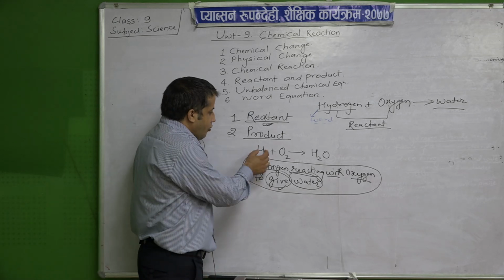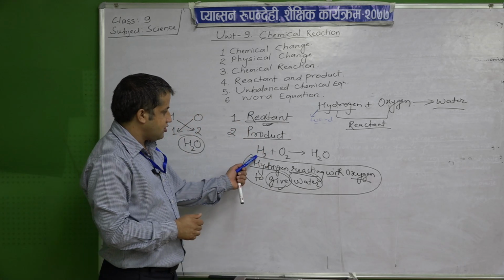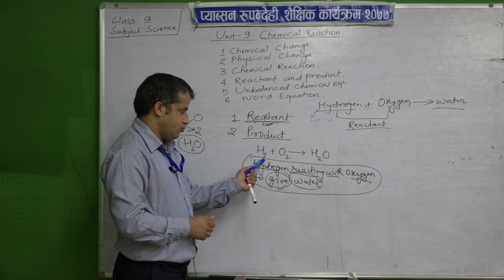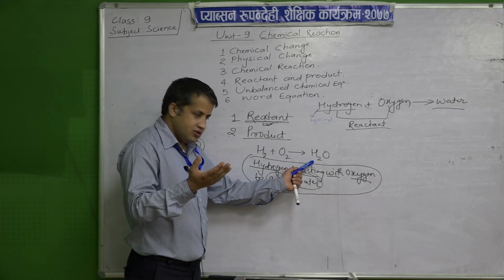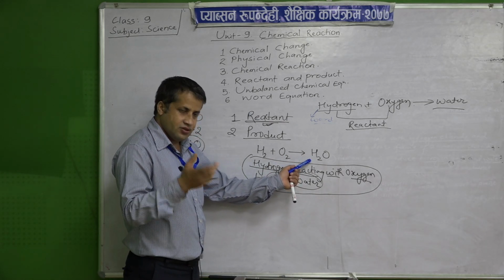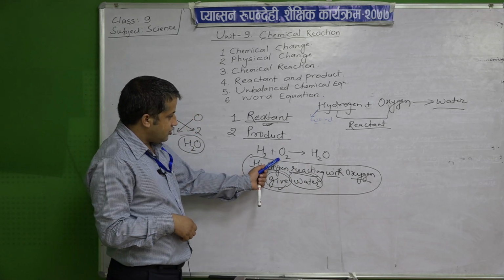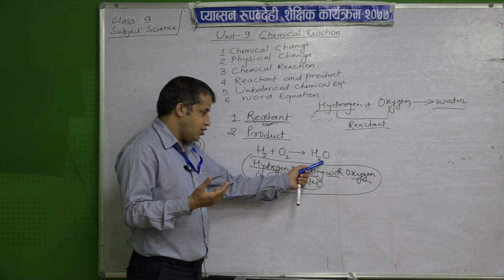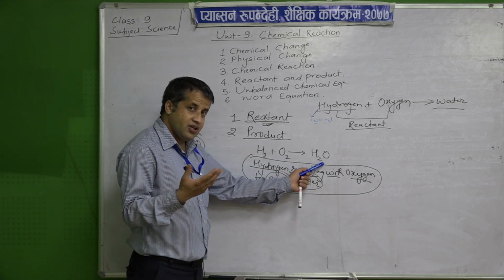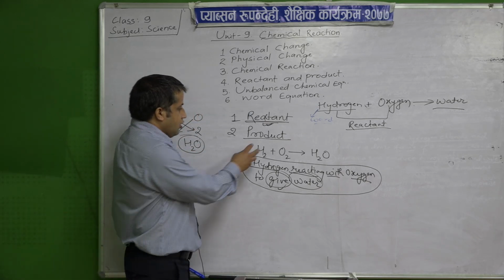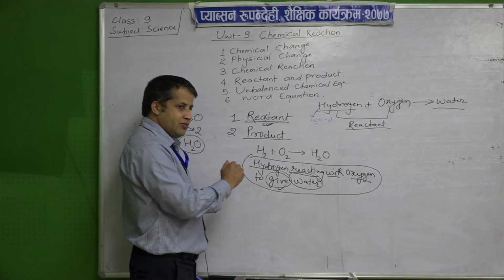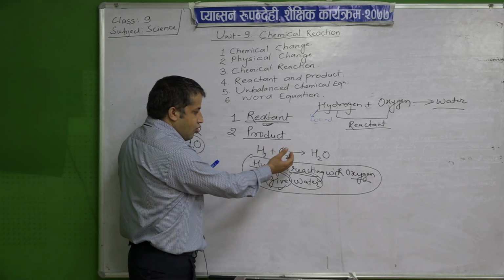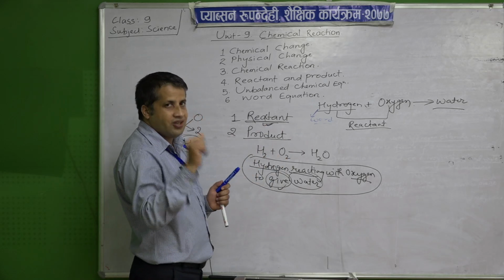Now see how many atoms of hydrogen are there on this side? Only 2. And what is there on the other side, that is the product side? 2. What is the number of oxygen here? 2. And what is the number of oxygen on the product side? 1. So here hydrogen number of atoms is equal on both sides, but oxygen number of atoms on the left and the right is not equal.